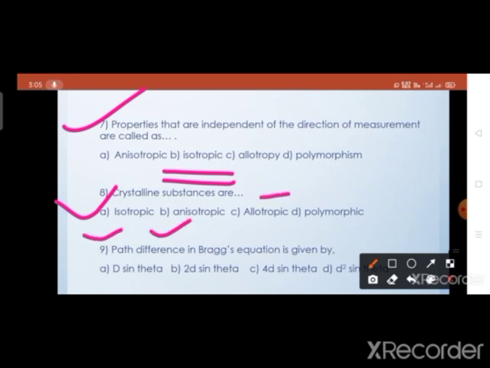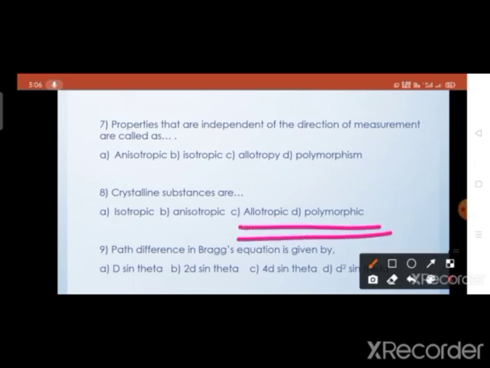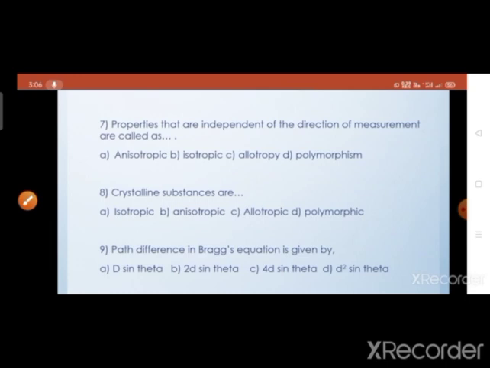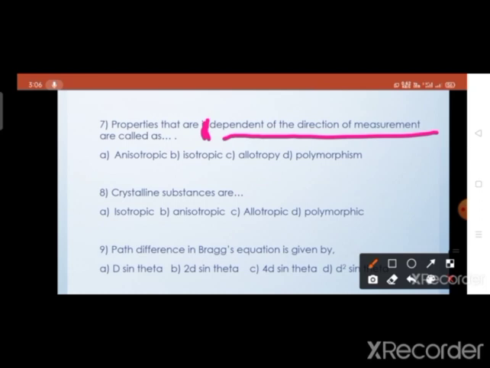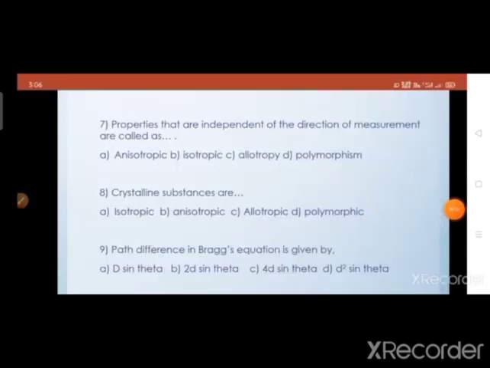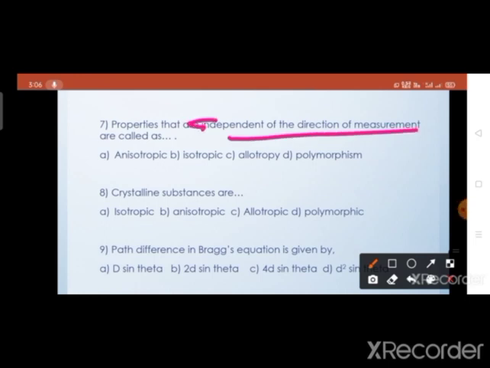First one is isotropic, second one is anisotropic, third one is allotropic and fourth one is polymorphic. These two options are incorrect and now we have to select from these two options. But we know that the properties of crystalline substances are dependent on the direction of the measurement. The properties that are dependent on the direction of the measurement are known as anisotropic properties. So option B is the correct option.